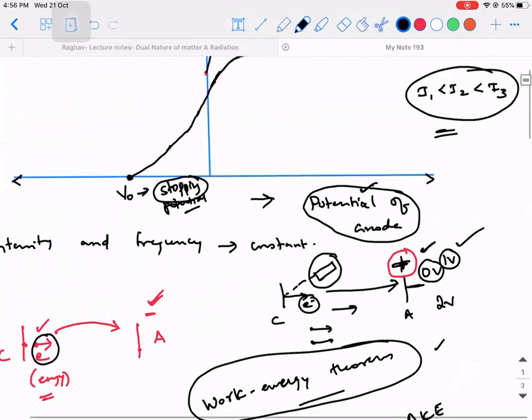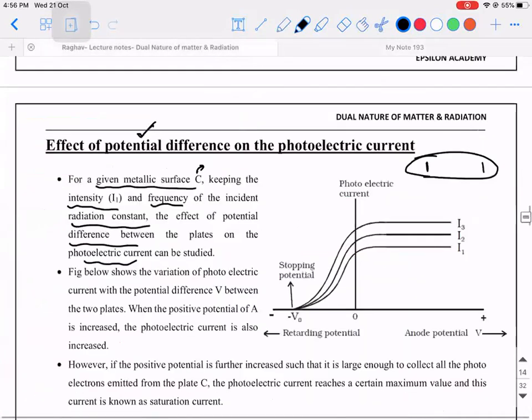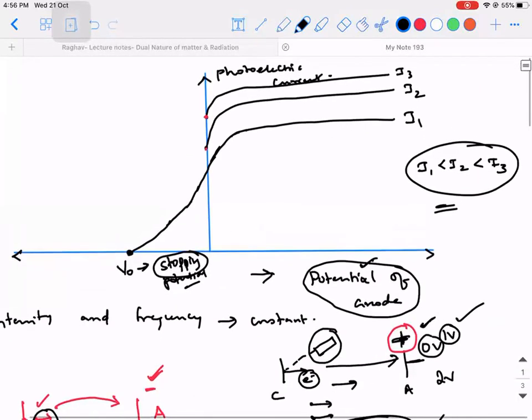Similarly, if you observe this graph, the stopping potential for a particular material is going to be a constant, irrespective of the intensity of light that you are going to use. Sir, we are finding the maximum kinetic energy only when we are applying the negative potential? Yes, that is the only way to do it. No other option is there.